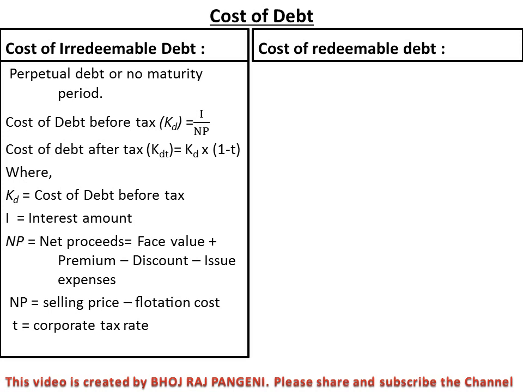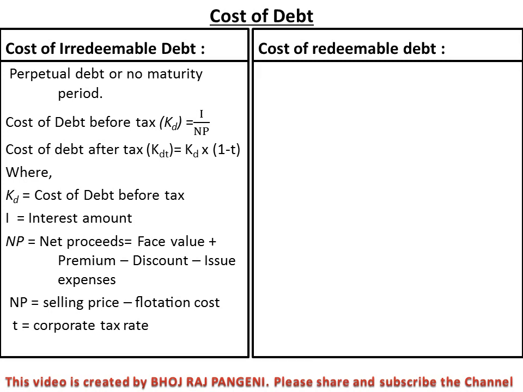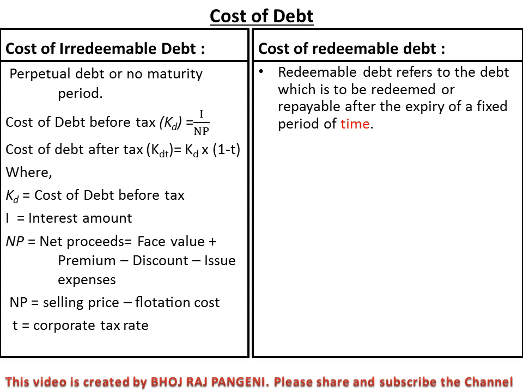And now there is the cost of redeemable debt. Redeemable means that can be redeemed: redeem plus able, able to be redeemed by the company. The redeemable debt refers to the debt which is to be redeemed or repayable after the expiry of a fixed period of time.